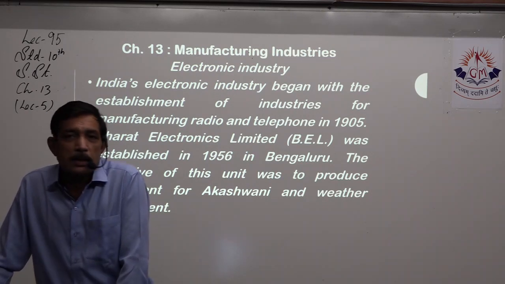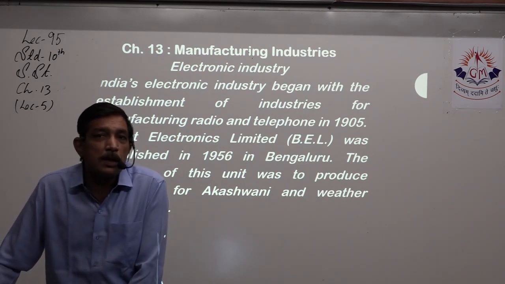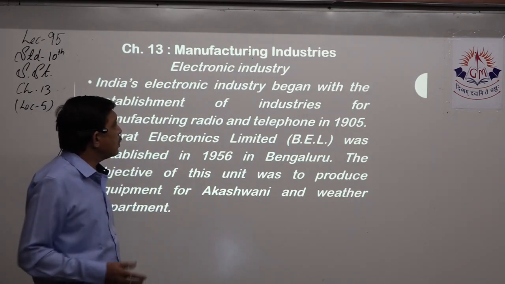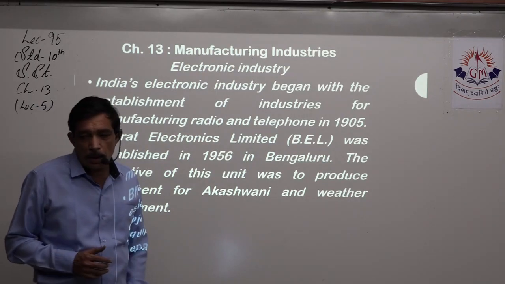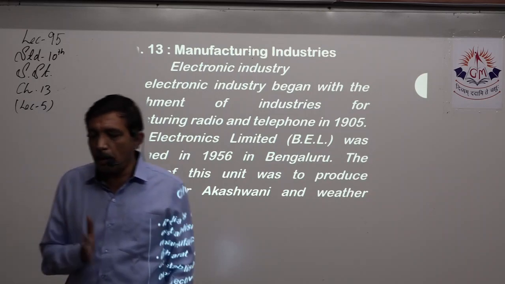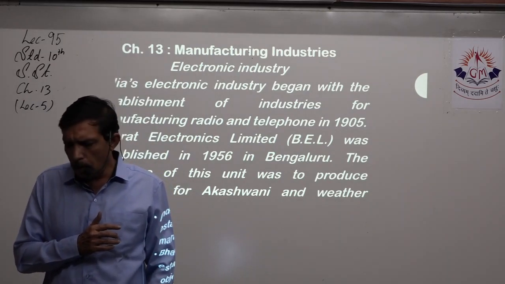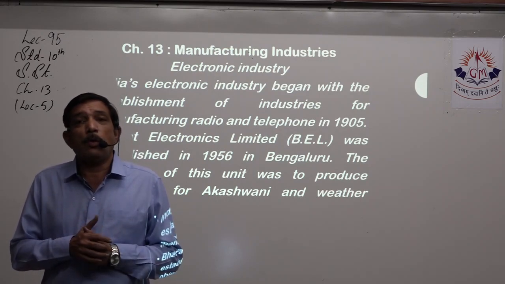So you can say we are somewhere 10 to 15 years late. Indian electronic industry began with the establishment of industries for manufacturing radio and telephone in 1905.